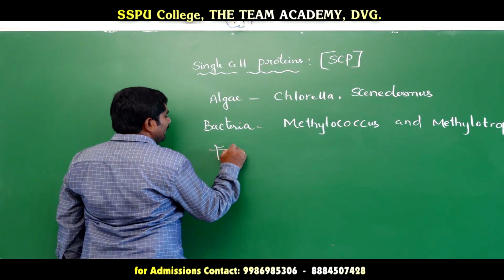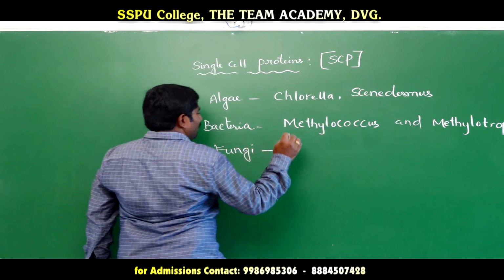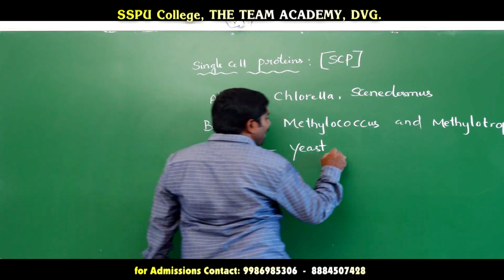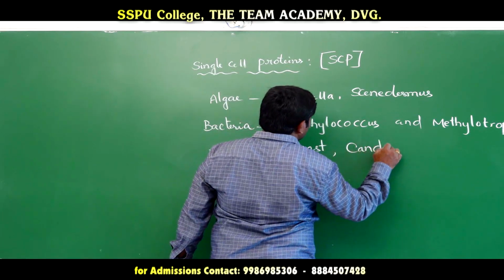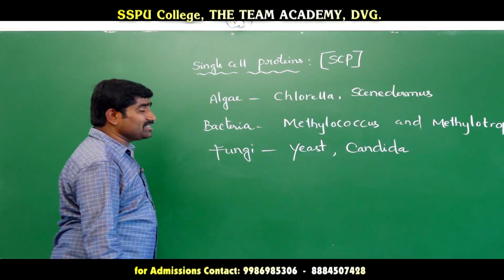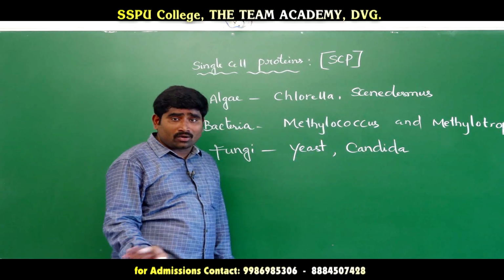In fungi, yeast is a source of single cell protein, and some Candida species are used as single cell protein, some Candida species only, not all.